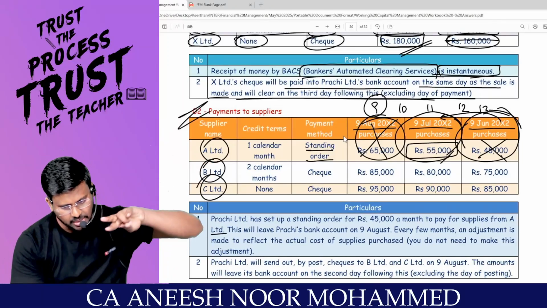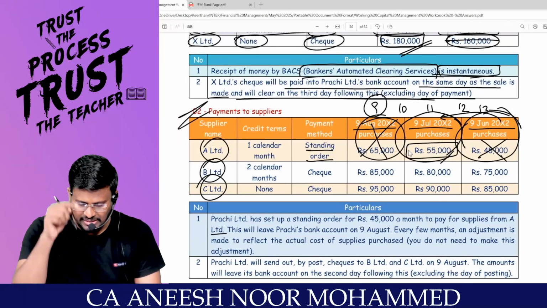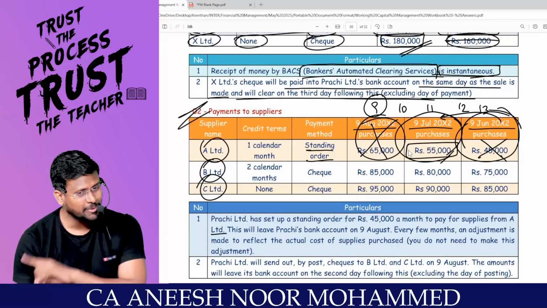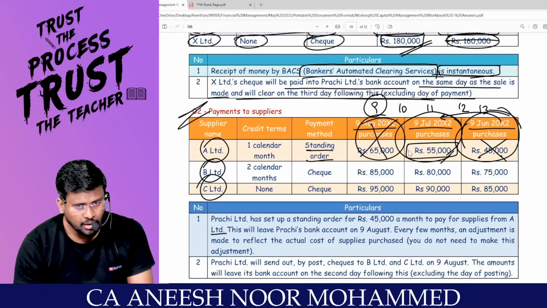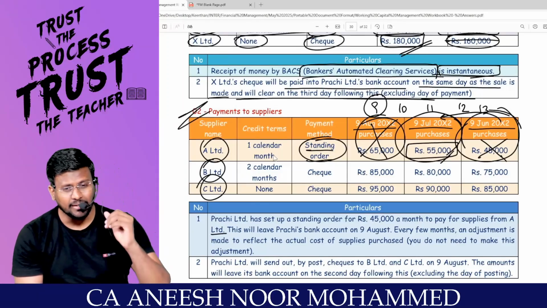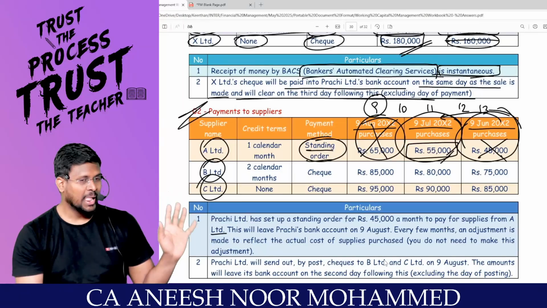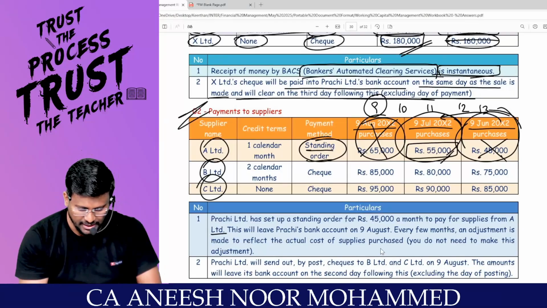Sir, last month 9th, I made a purchase of 55,000. If that is the case, this month 9th, I have to pay 45,000. Are you really with me? So last month purchase how much? 55,000. So current month payment 45,000. Why? Because it's a standing order. Whatever may be the purchase I made, every month I will pay only 45,000. Sir, then the balance 10,000 will be adjusted in the next month. That's what they are saying.